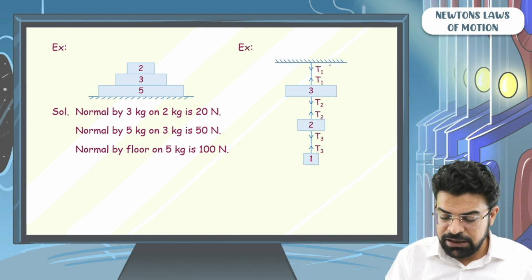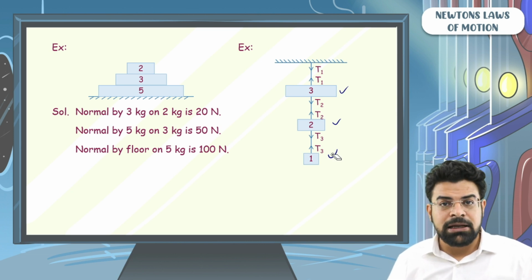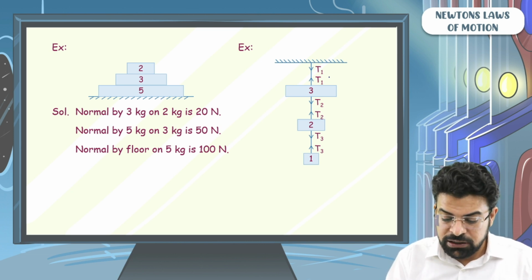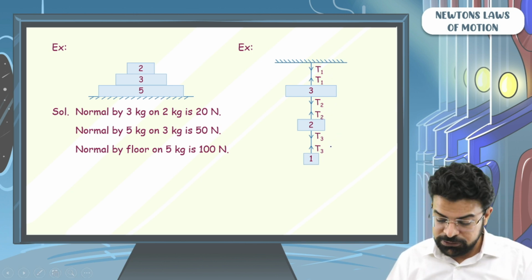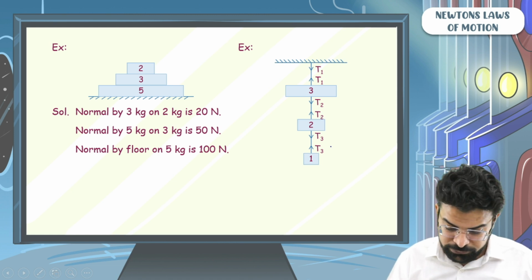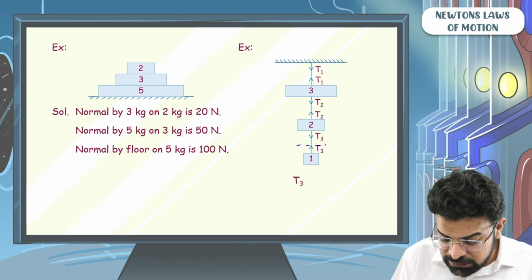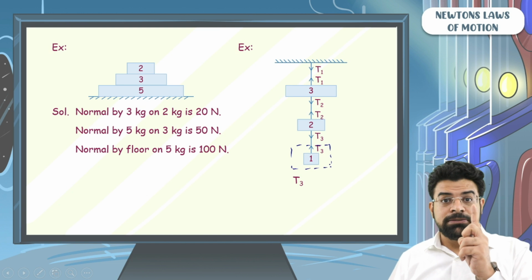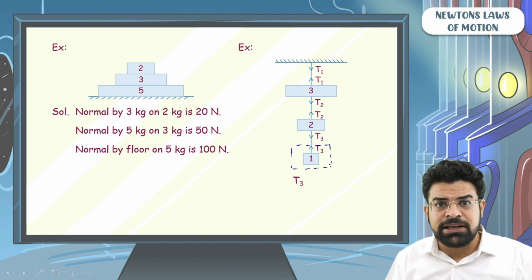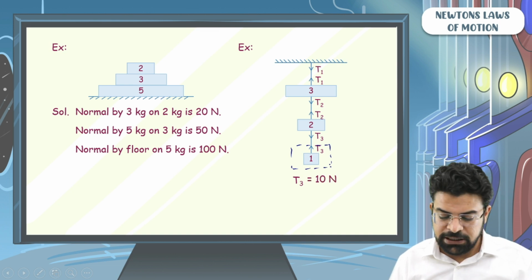Now let's do the same cases but for tension. Let's say we have got 3 blocks, 3 kg, 2 kg, 1 kg, connected by 3 strings. The tensions in the 3 strings are T1, T2 and T3. You need to find the three tensions. First of all, what will T3 be equal to? The tension T3 supports the weight of this 1 kg mass. So T3 has to be equal to 1 into g, so T3 is 10 Newton.